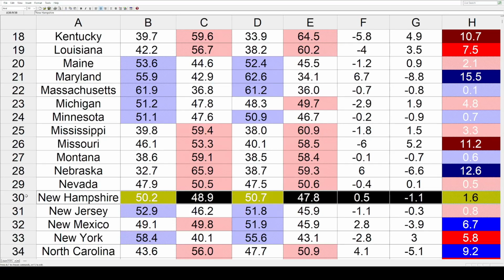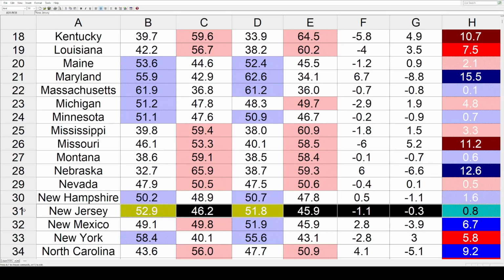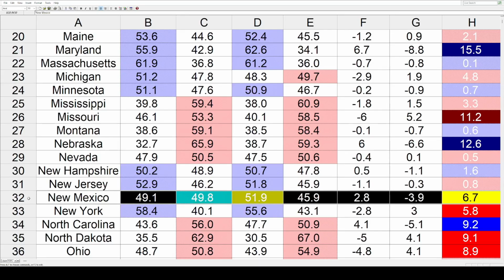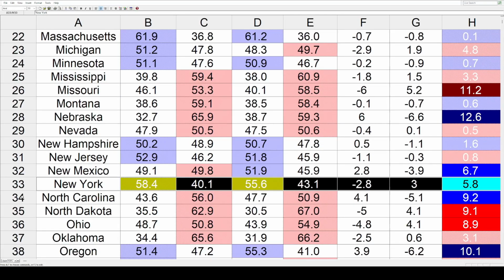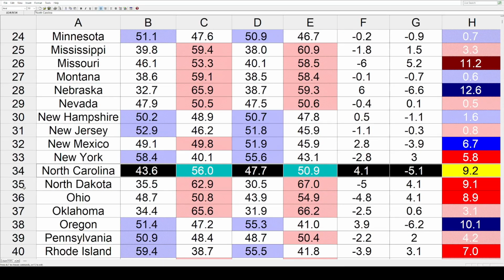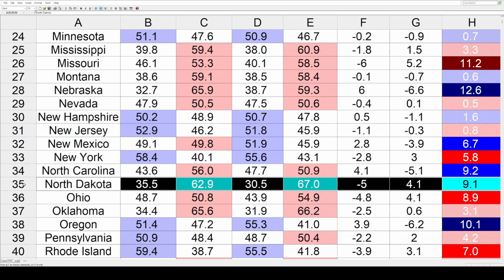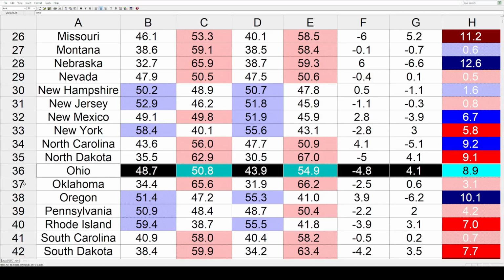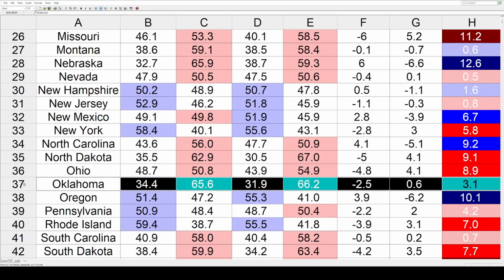New Hampshire slightly bluer by 1.6. New Jersey slightly redder by 0.8. New Mexico was won by George W. Bush in 2004. Since then, it clearly got bluer by 6.7. New York went the other way, 5.7 toward the right. North Carolina, a lot of movement there toward the left by 9.2. Now we've got a few red shifts. We've got North Dakota 9.1, Ohio 8.9, and Oklahoma 3.1.